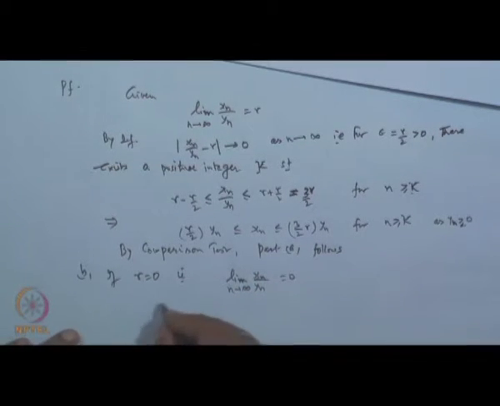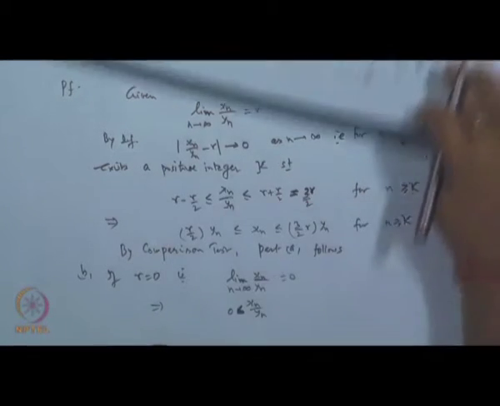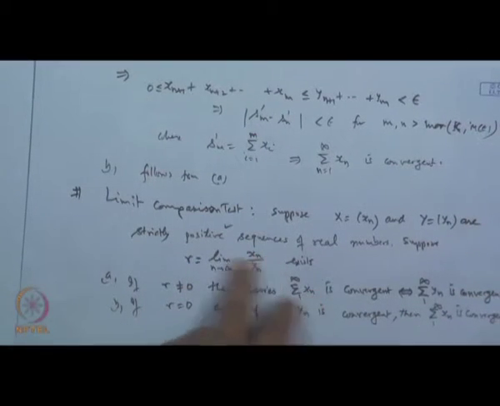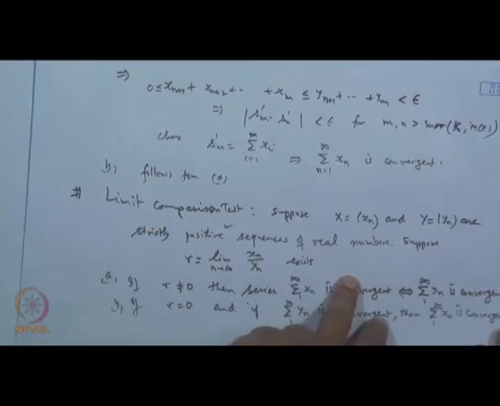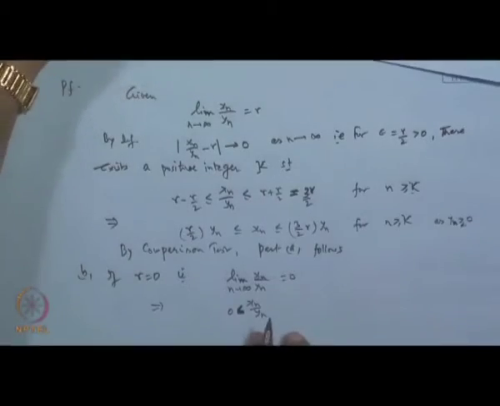So, clearly x n over y n will always be greater than or equal to 0. In fact, it is strictly greater than 0, because they are strictly positive sequences of real numbers, and no term is 0. So, x n over y n will be strictly greater than 0.